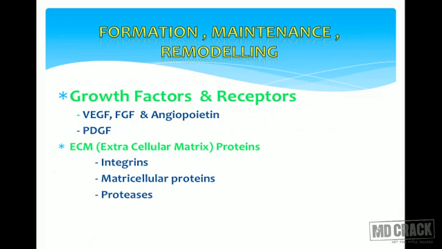Various factors will influence the formation, maintenance and remodeling of the granulation tissue. Mainly the growth factors and receptors like vascular endothelial growth factor, fibroblast growth factor and angiopoietin. These are the three important growth factors that influence the formation of new blood vessels. Platelet derived growth factor again lays down the collagen fibers by activation of the fibroblasts. Various extracellular matrix proteins also play an important role in formation and maintenance of angiogenesis, like integrins, matricellular proteins and even proteases.